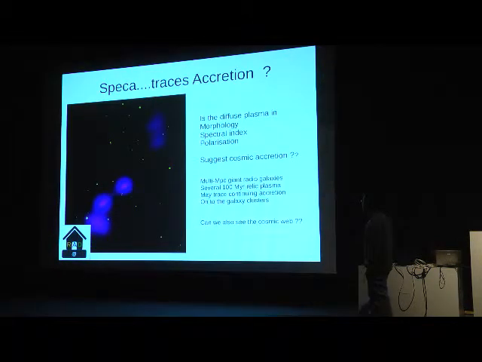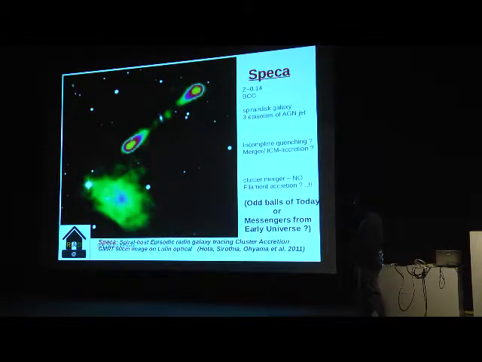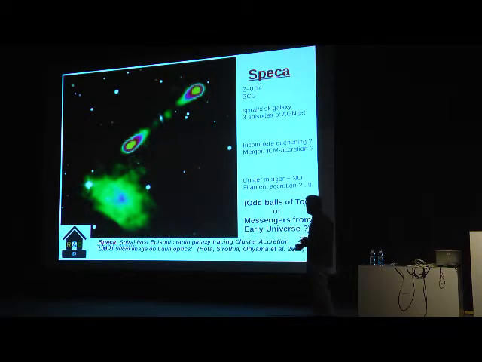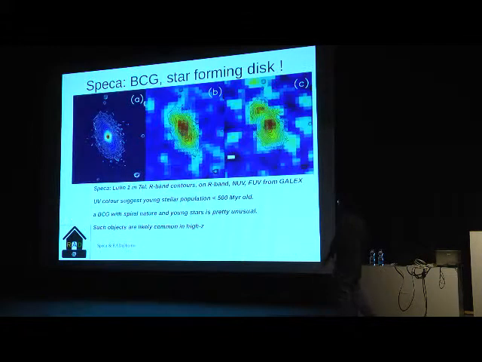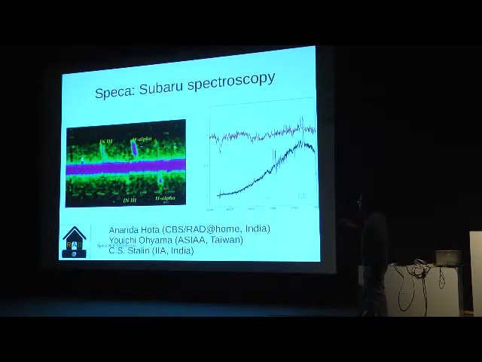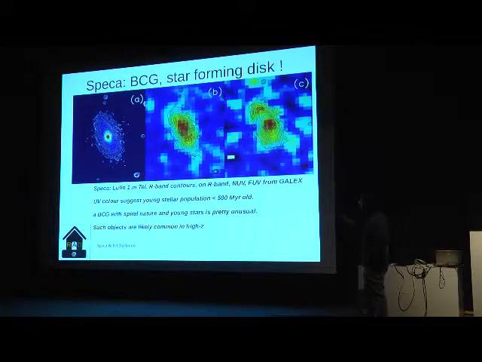So for that flatness thing, I rather named it, like in the news, I named it like a spiral host episodic radio galaxy tracing cluster accretion, to be really a bit catchy. This is the host galaxy. They really look like spirals, and there is near UV emission as well as far UV emission that is extended.